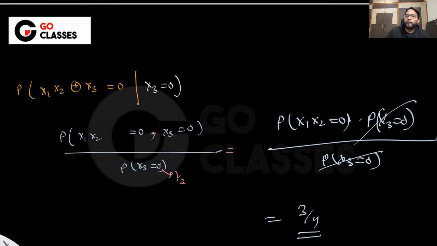Okay, so I hope you understood. Yeah, sorry about the confusion. So actually I have removed this information that x3 is 0 unconsciously, but yeah, you cannot do it.